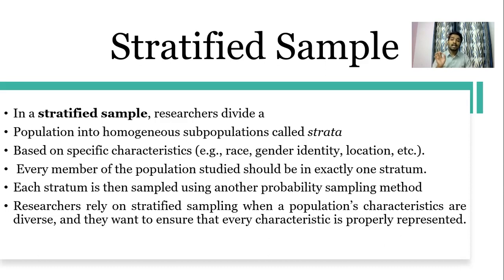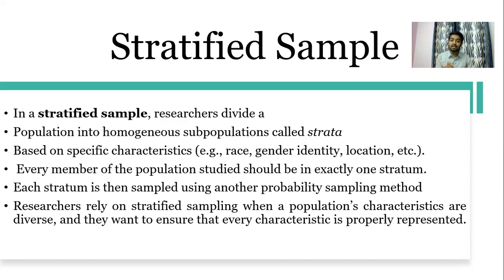Here the researcher is dividing the population for one purpose. What is this one purpose? He wants to get a diversified result, with all the characteristics represented in the sample. He wants to represent all the characteristics as one subgroup in the research. That is the main purpose.